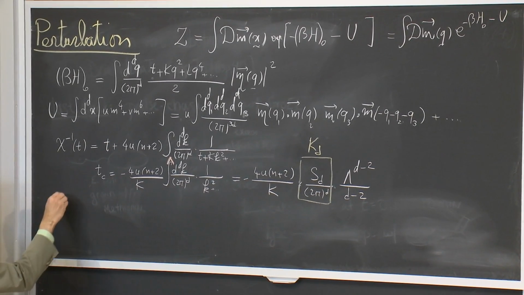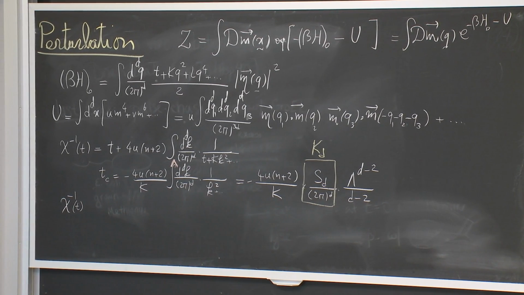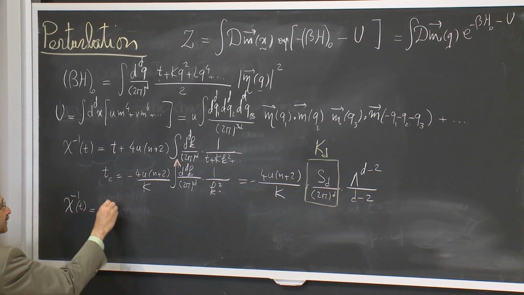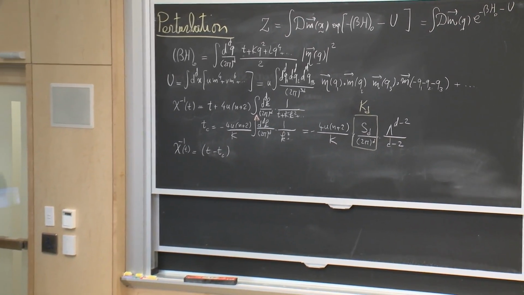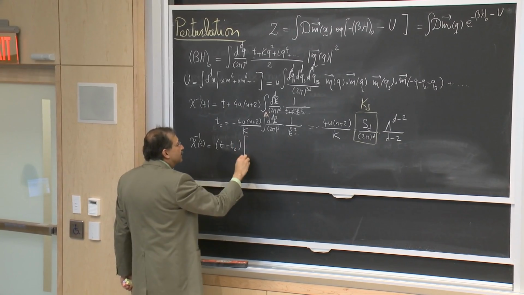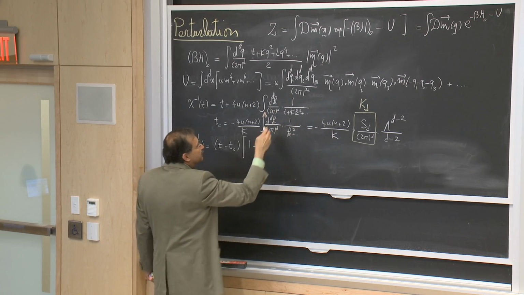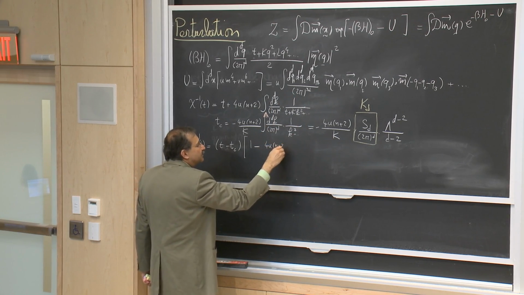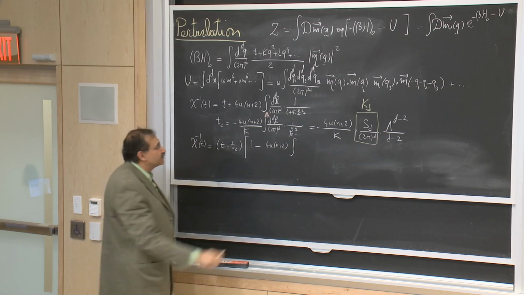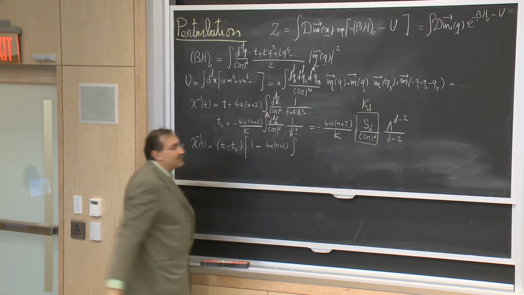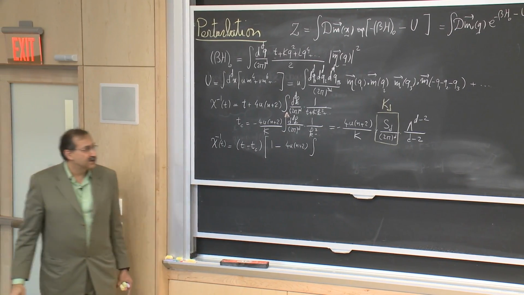The thing that was more interesting was that when we looked at what happens in the vicinity of this new Tc, and to lowest order, we got this form of a divergence. And then at the next order, I had a correction, again coming from this form, 4u n plus 2, an integral. And actually, this was obtained by taking the difference of two of these factors evaluated at t and tc. That's what gave me the t minus tc outside.